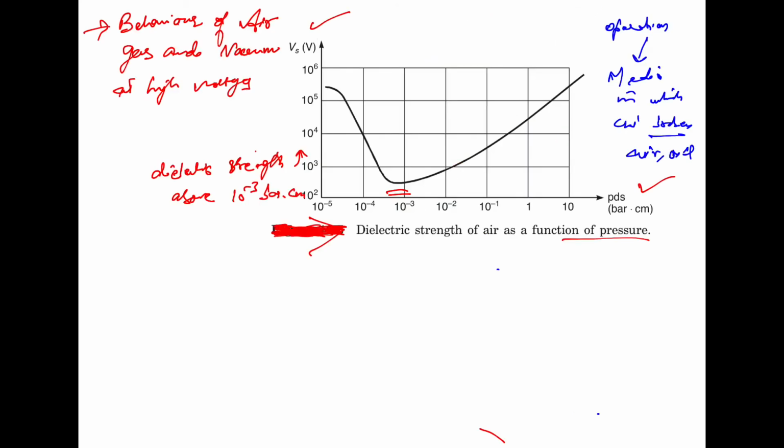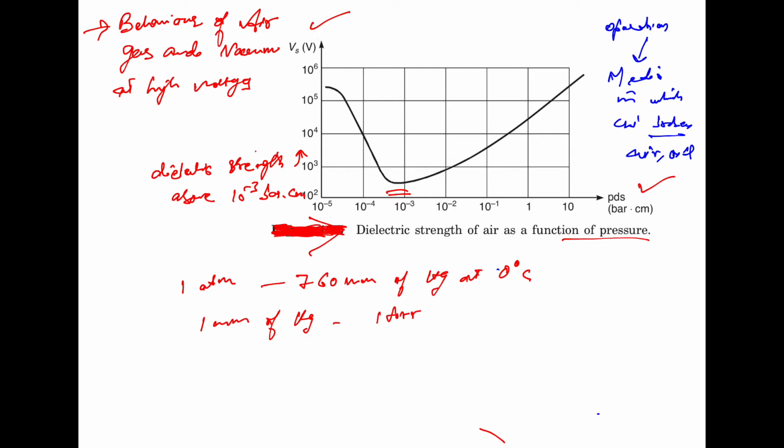Now we can discuss the behavior of air, gases and vacuum at high voltages. One atmosphere is equal to 760 mm of mercury at 0 degrees Celsius, and 1 mm of mercury is equal to 1 torr.